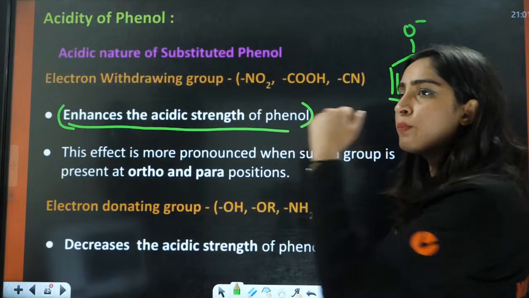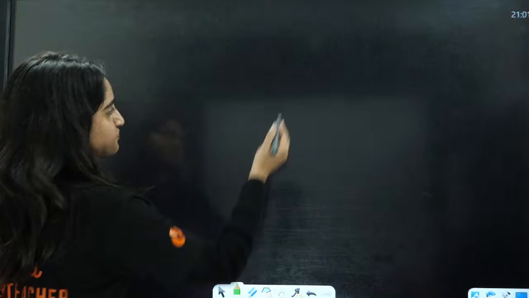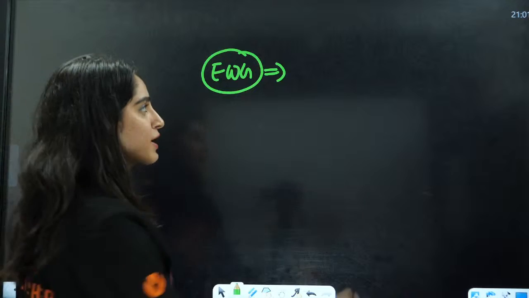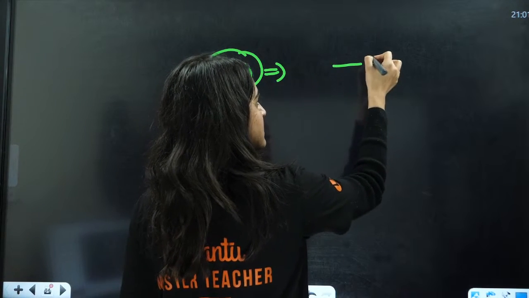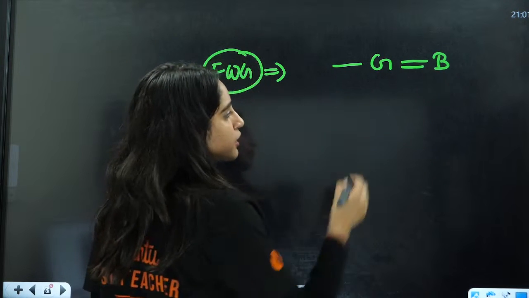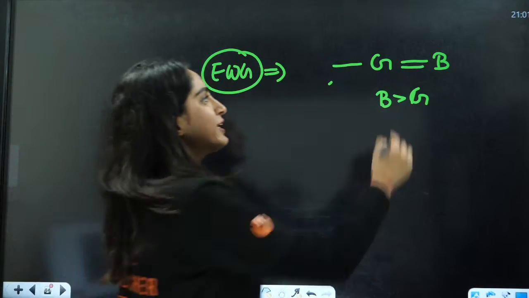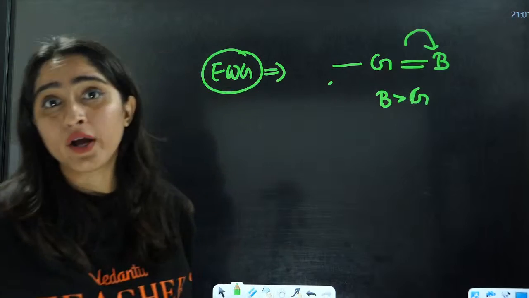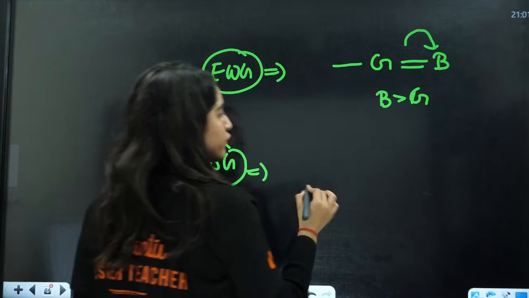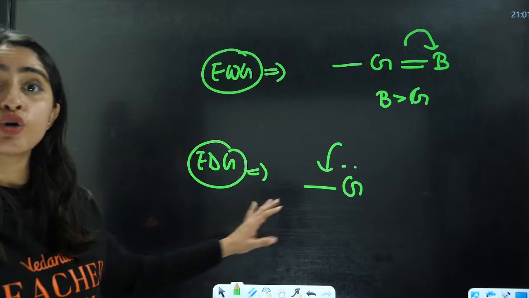Okay, what are the electron withdrawing groups? For example, this is G and this is directly attached to a group, that is B. Now B is more electronegative than G, so it will take away the electron. It is electron withdrawing. That is the reason. Now, what is electron donating? If you have a group G that has a lone pair of electrons, that is an electron donating group.